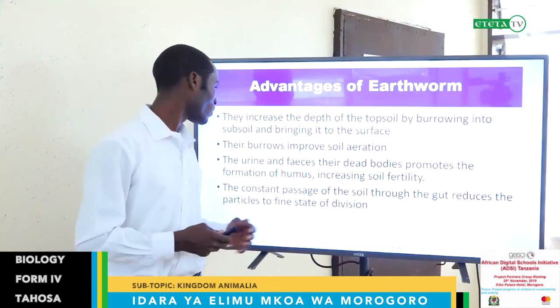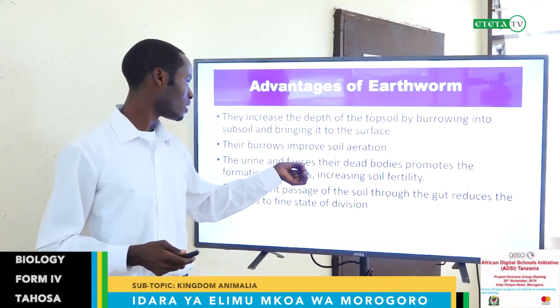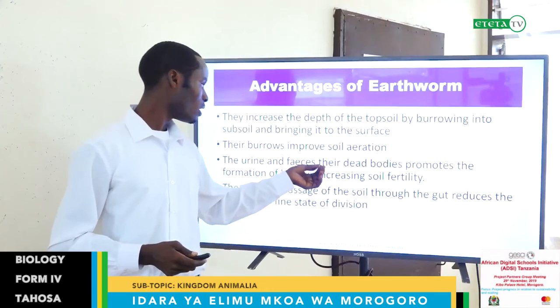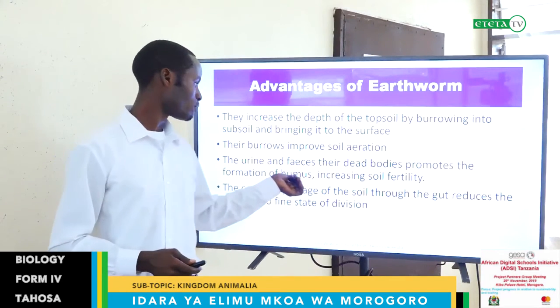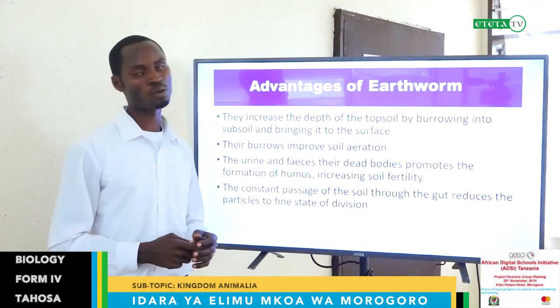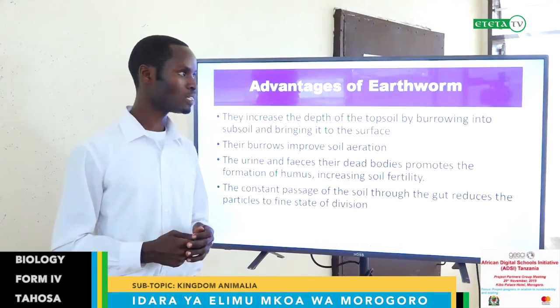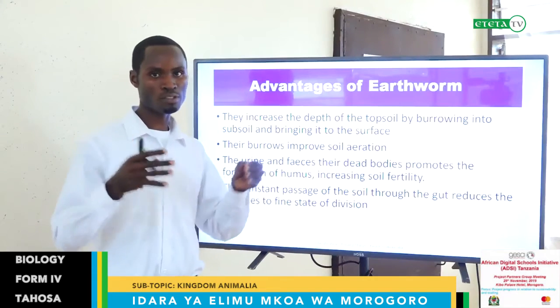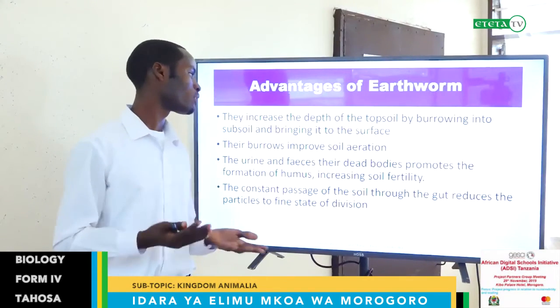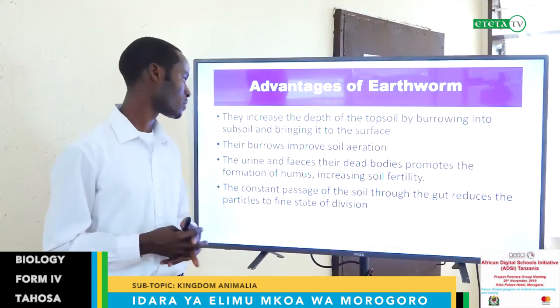Again, the urine and the feces, as well as their dead bodies, promote the formation of humus, increasing soil fertility. They die in the soil, they produce feces and the urines. All of these are added in the soil and increase soil fertility for growth of our crops.